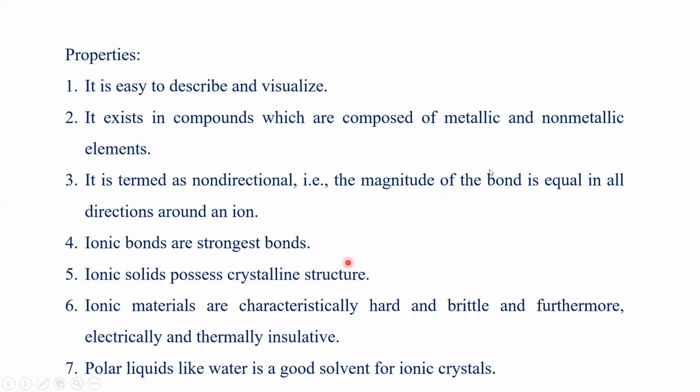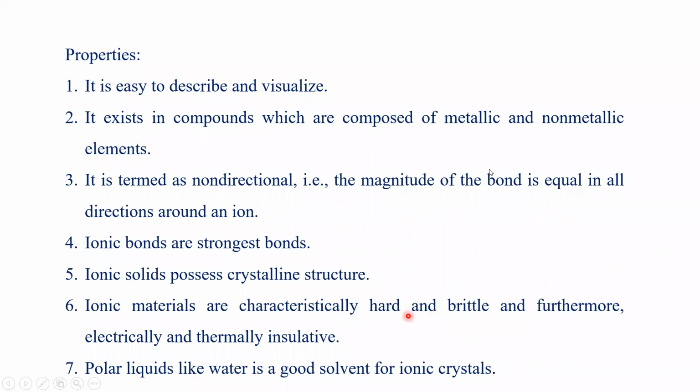Okay. So the deficit of one electron is to be given by the excess of one electron. So they should easily combine with each other, so the bond strength is very strong. Ionic solids possess a crystalline nature. It is also defined that crystalline is called a perfect nature.